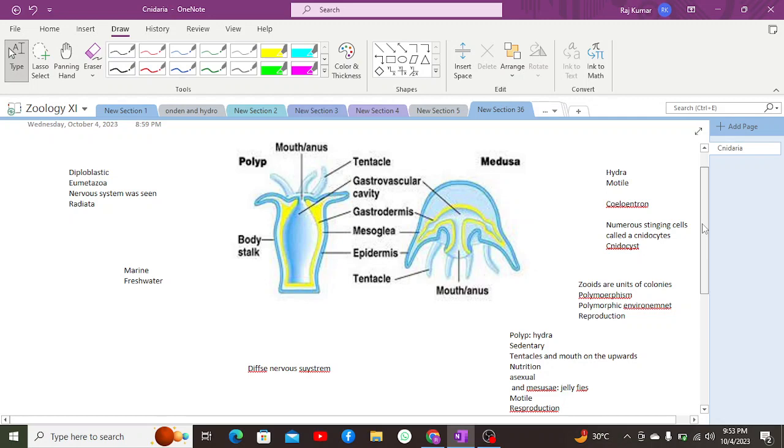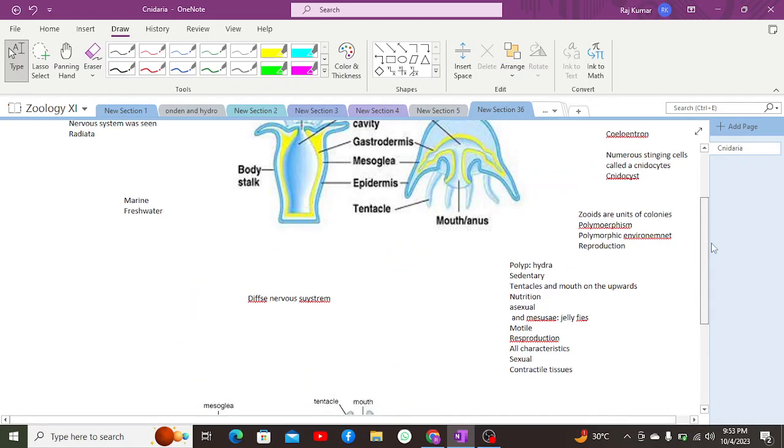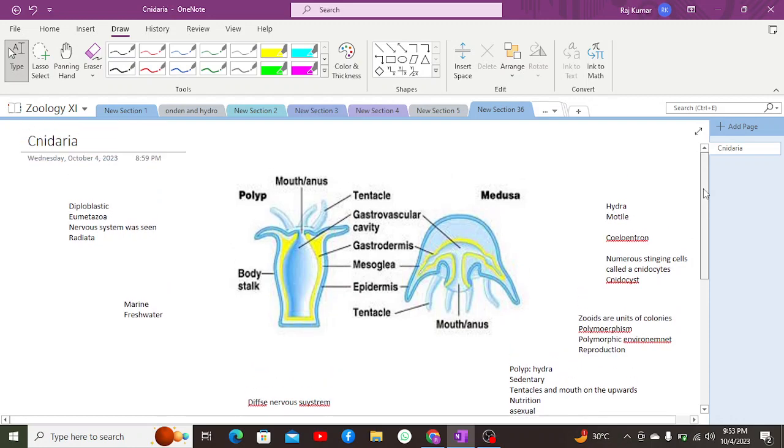Apart from which, there are other things, such as they have sac-like digestion. They do not have a particular transport system or a respiratory system. All is done with the help of diffusion within their body cavity, the gastrovascular cavity. Their excretion is also done through diffusion. Sac-like digestion was studied by us in previous topics, in sac-like digestion in Hydra.